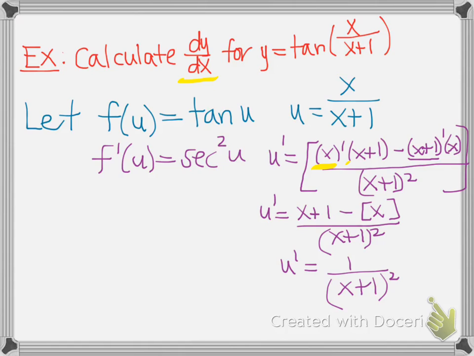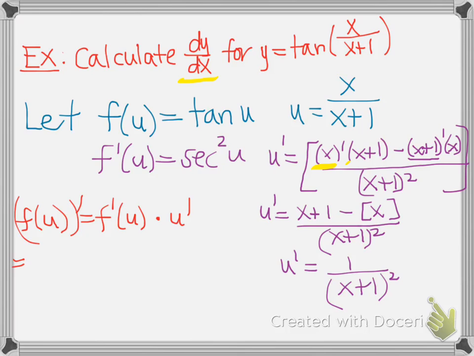And so it's good to sort of organize what you're doing. And let me see if we can fit our final answer over here. So f of u prime, and of course this is because we have the chain rule, it's f prime of u times u prime.